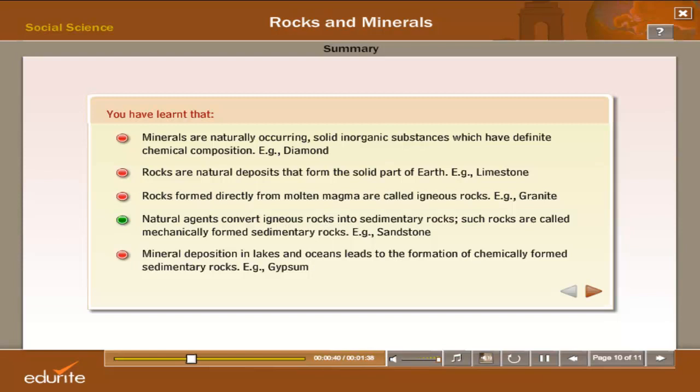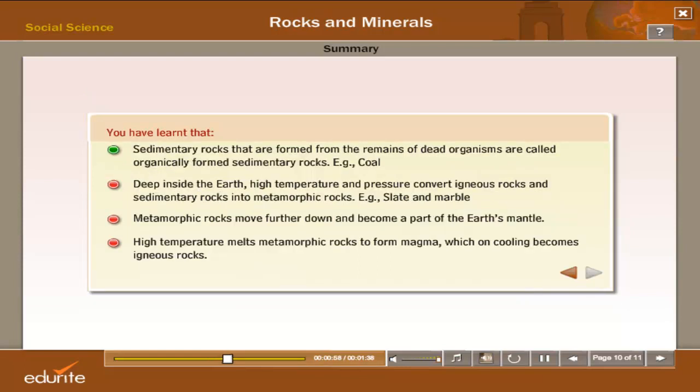Such rocks are called mechanically formed sedimentary rocks. Example, sandstone. Mineral deposition in lakes and oceans leads to the formation of chemically formed sedimentary rocks. Example, gypsum. Sedimentary rocks that are formed from the remains of dead organisms are called organically formed sedimentary rocks.